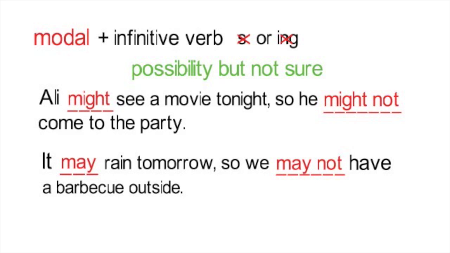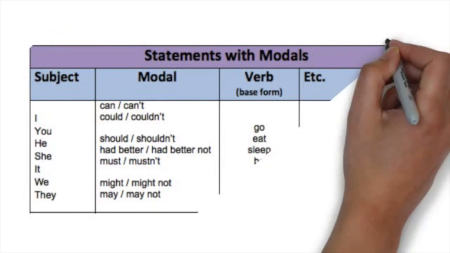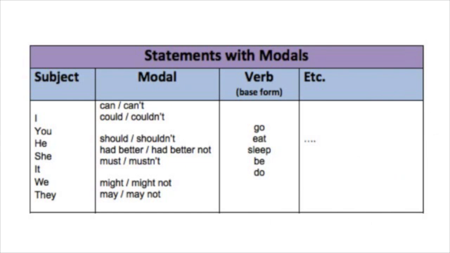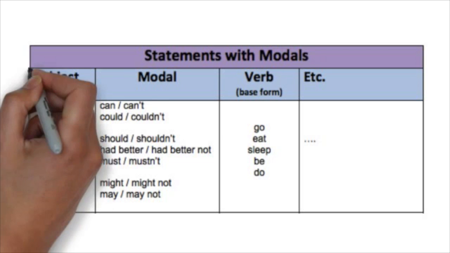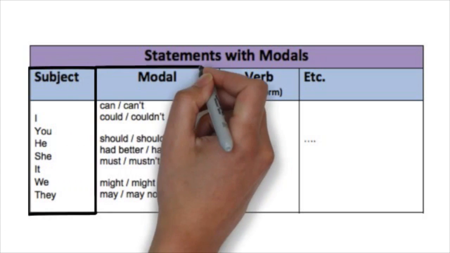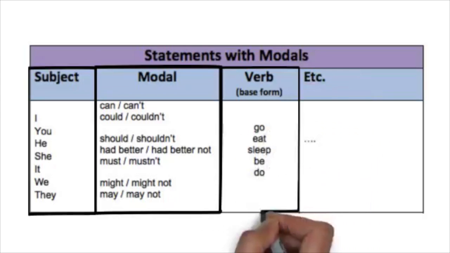We have already discussed making sentences using these modals, but let's look at this chart just to review. Again, the sentences begin with the subject and are followed by the modal and then the infinitive verb. The infinitive verb never has an s or an ing added. So, we know how to make sentences using modals. Now let's look at how to make questions using modals.